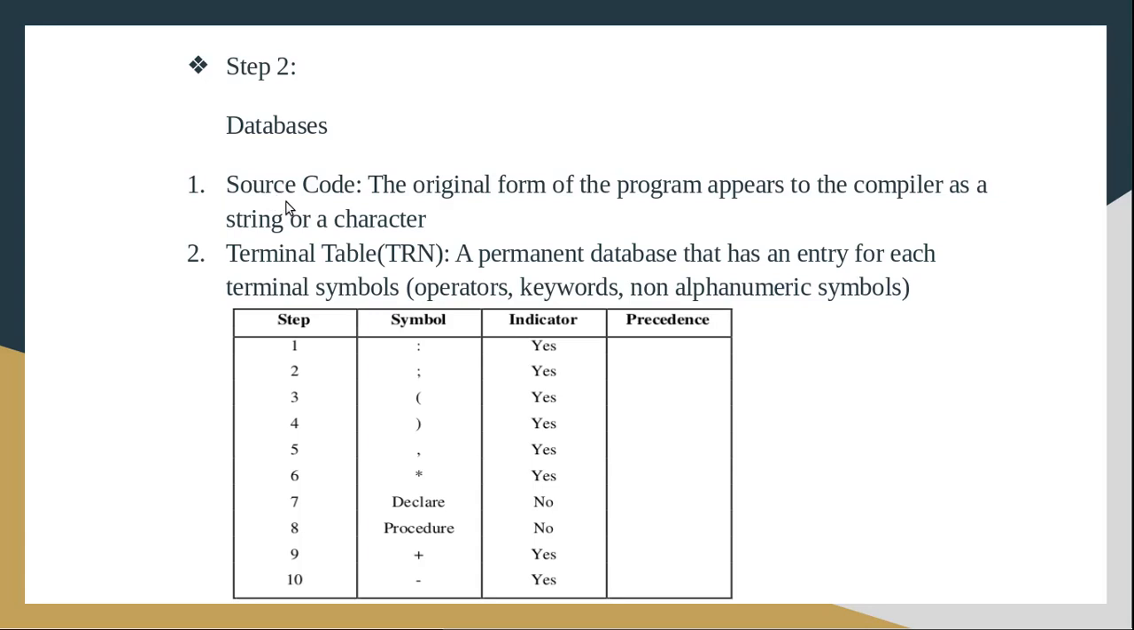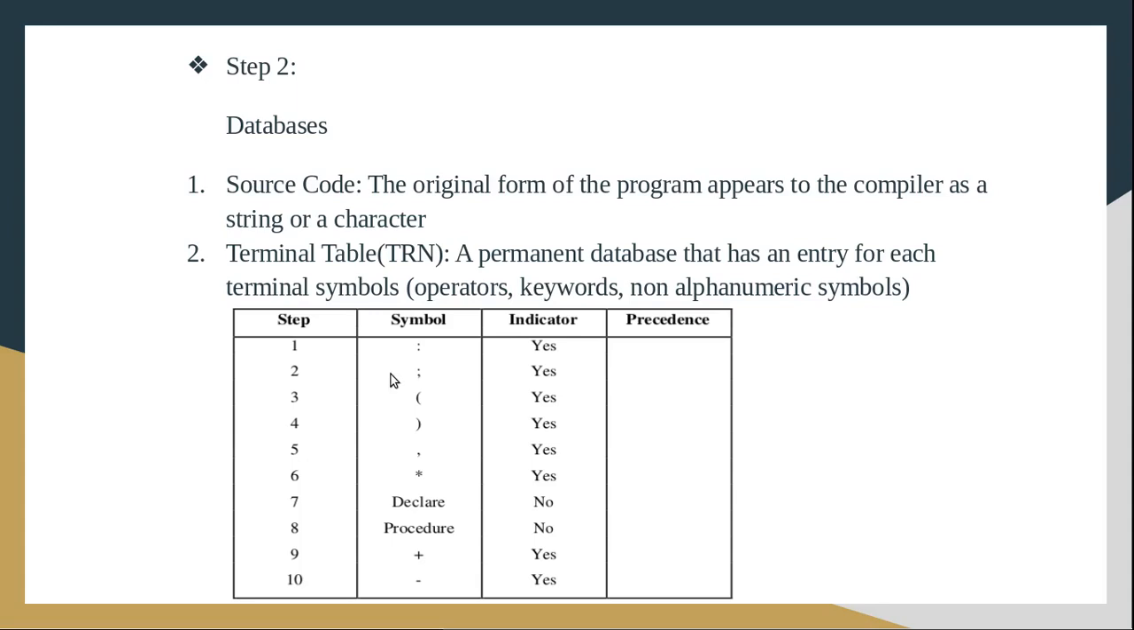So the first one is source code. Source code means what? The original form of the program appears to the compiler as a string of characters. So here the source code is your high level language program. It will be read character by character. Then the compiler will see the source program as a sequence of characters. Then we have another database, that is the terminal table.